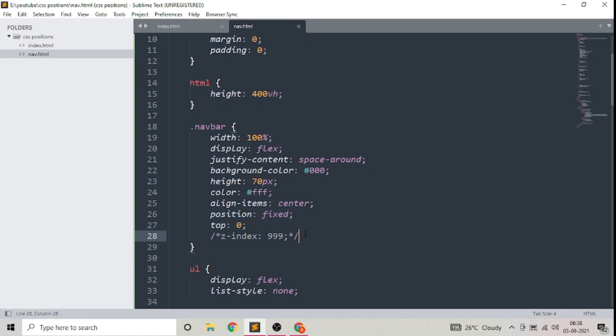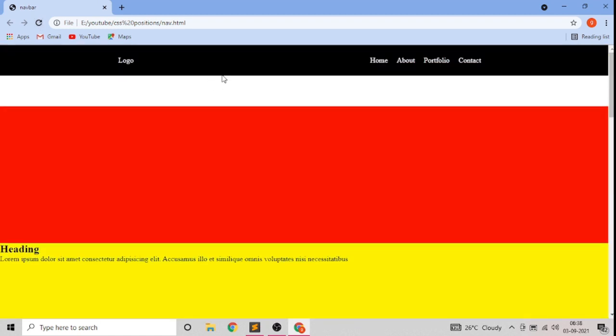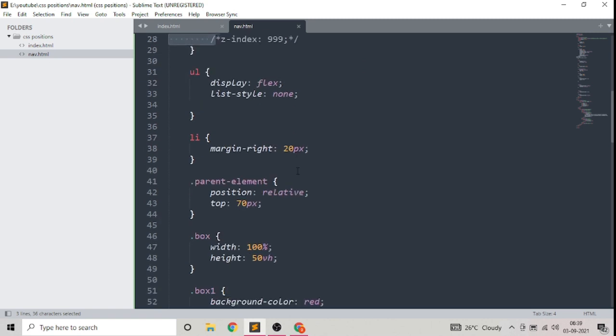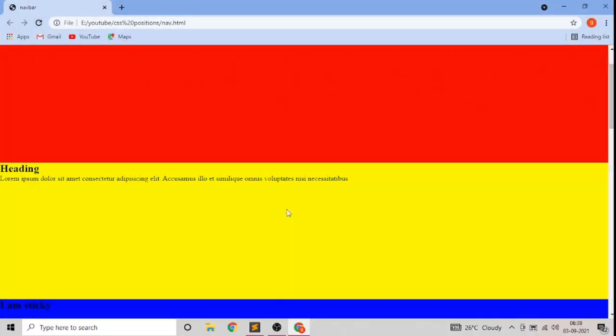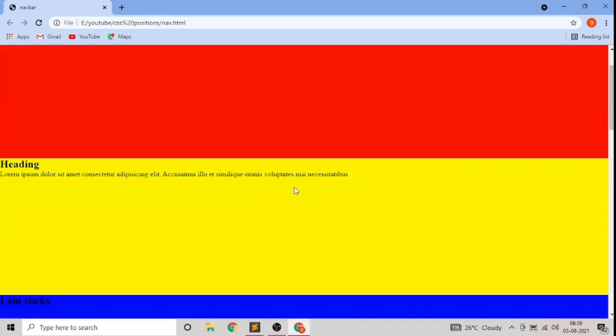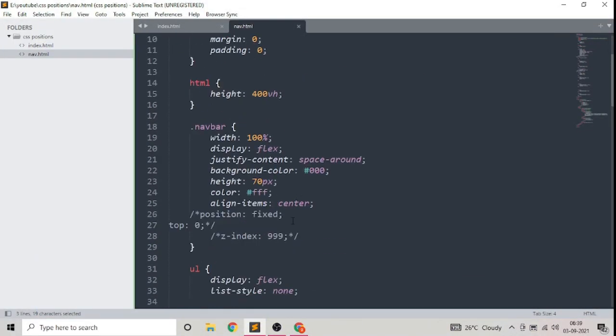come here. I have already given the position fixed, but we just comment it out. Now it is gone. We have given this padding because what fixed does is it takes out all the padding, so we have to give it to match here. So I guess we will take that out also. Okay, this is our normal flow. The navbar is hidden when we scroll, but what our client wants is this navbar to be fixed here while scrolling. That's when position fixed comes into play.